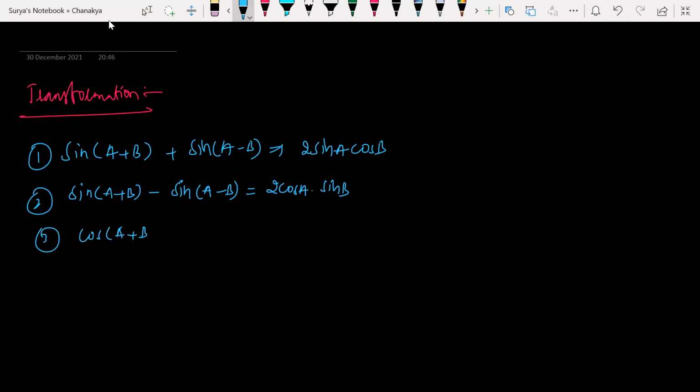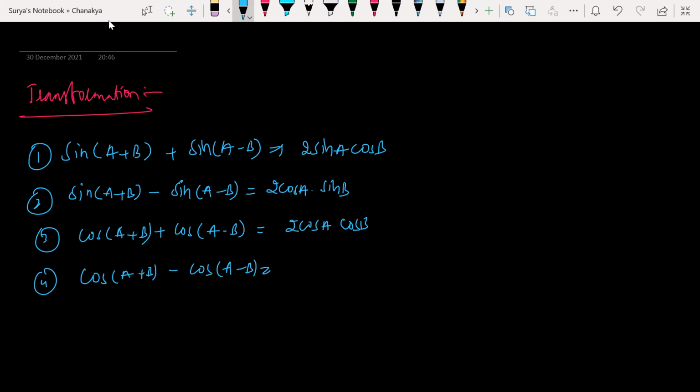If you want proof, substitute and add, you will get it, very simple. Fourth one, cos(A+B) minus cos(A-B), is minus 2 times sin A sin B.